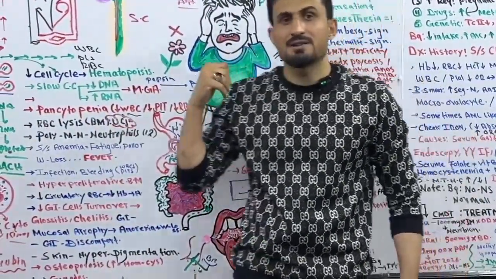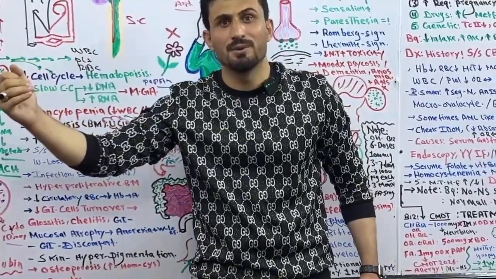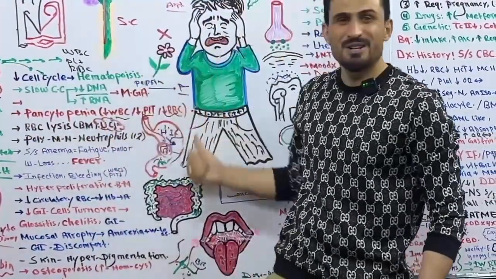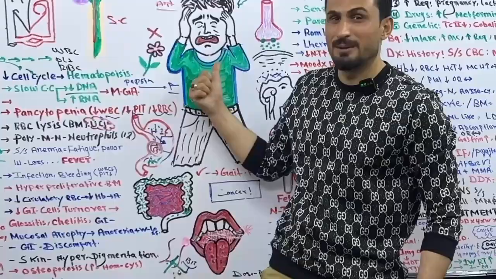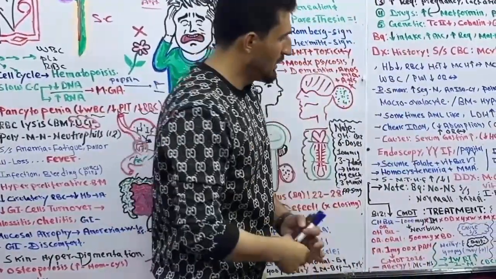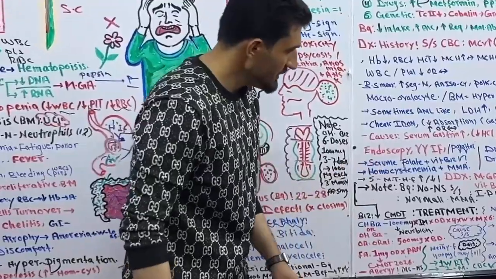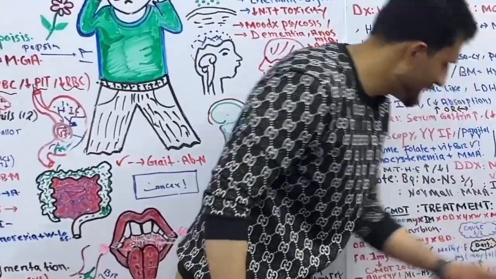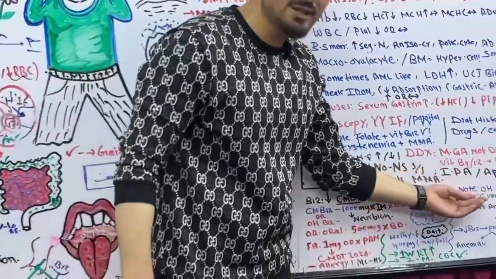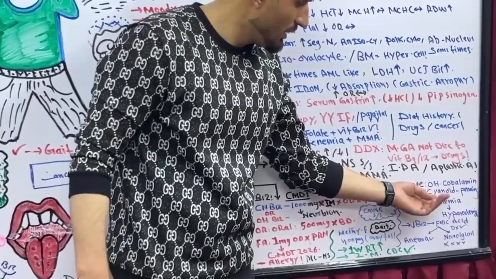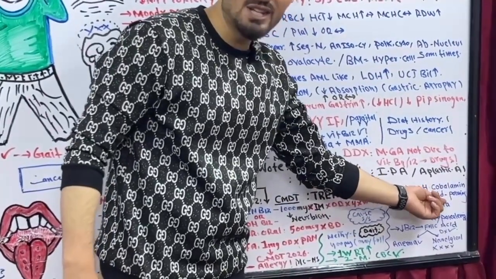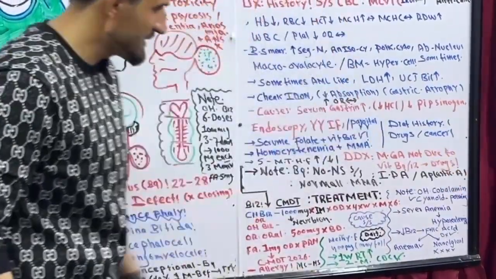Sometimes later you'll find neurological symptoms developing, and you'll face a lot of severe neurological signs and symptoms. This is very important. Plus, hydroxocobalamin is also used in cyanide poisoning. Study for cyanide poisoning.